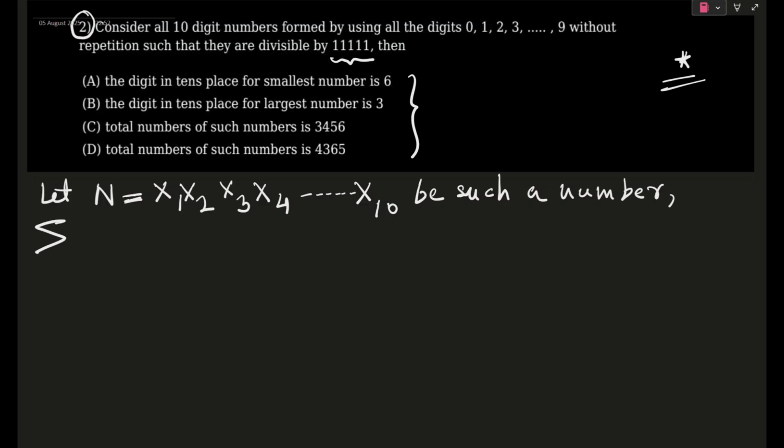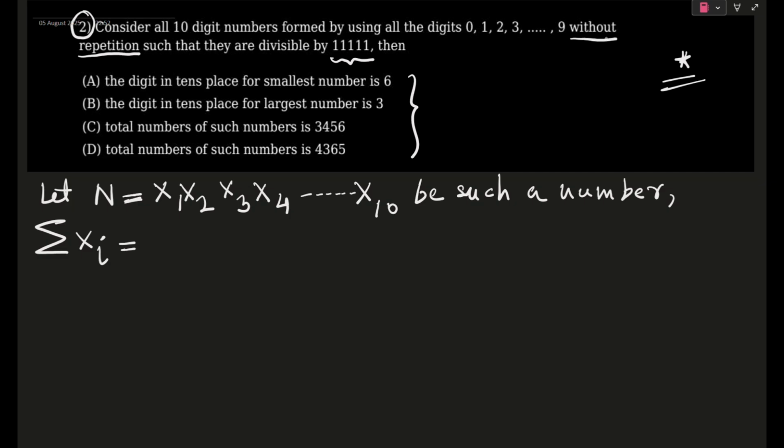Now, if we go on to sigma xi, if we try to find out the sum of the digits present, then obviously the digits are without repetition. This is a very important word in this question. This not being mentioned, this question would have become twice as difficult.